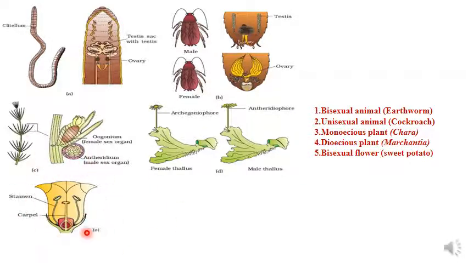Last one, fifth one is a bisexual flower, that is both the male and female reproductive structure will be present in the same plant. Example is sweet potato. So another example is hibiscus.